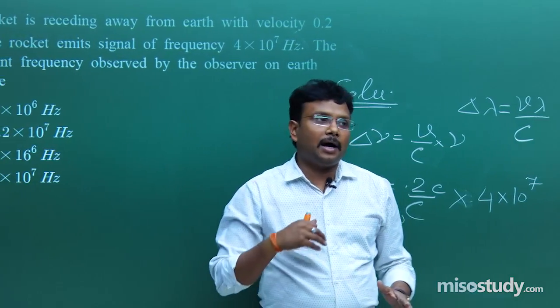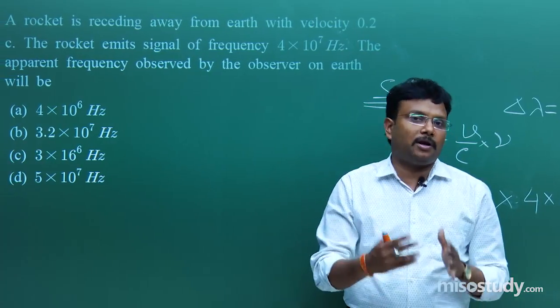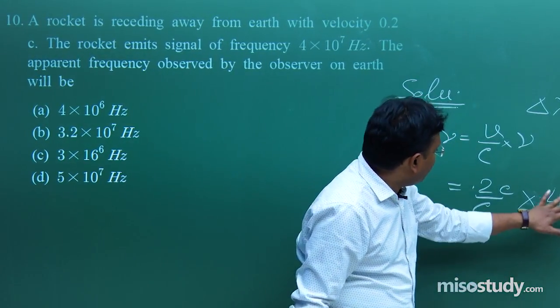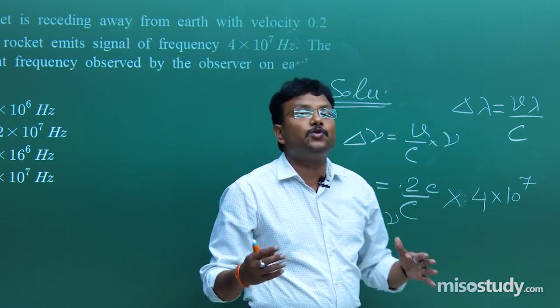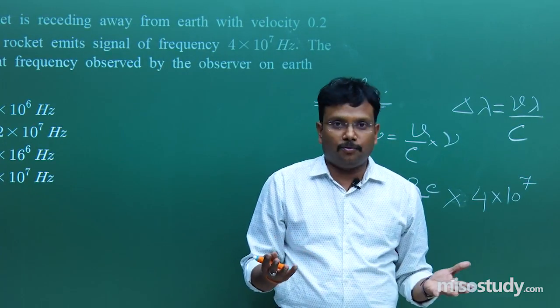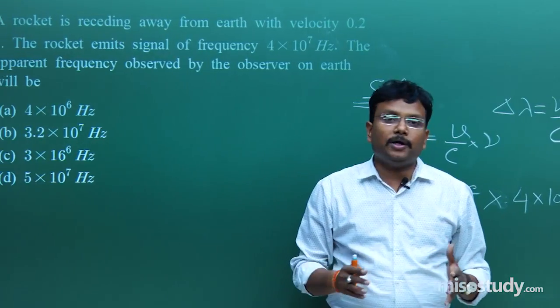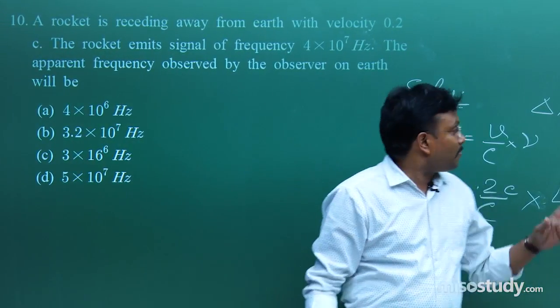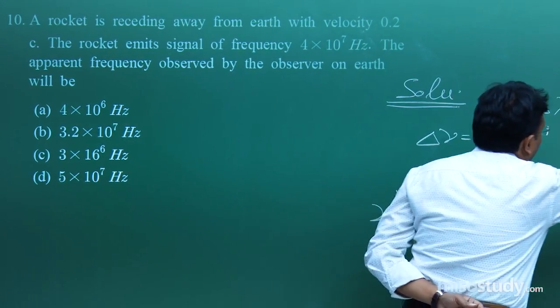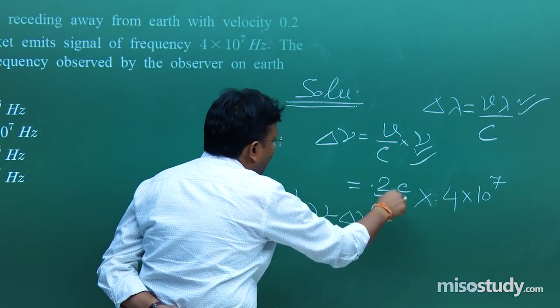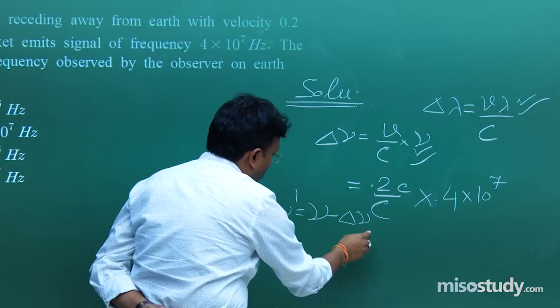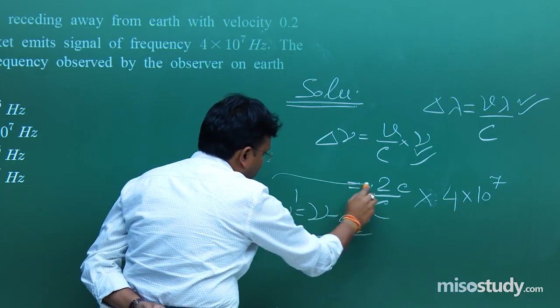This formula in our routine theory lectures is very properly explained. That's why I always keep requesting all of you to please keep revising these basic concepts which we are already providing you. Then only you are going to enjoy these questions. Here the concept is important, and obviously putting the values, solving, and then this result.